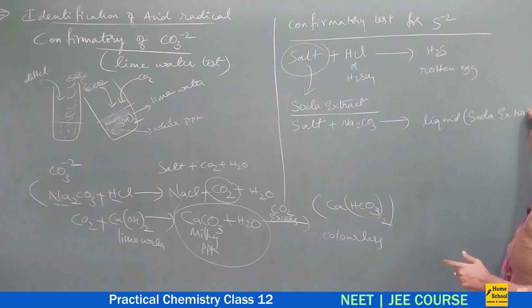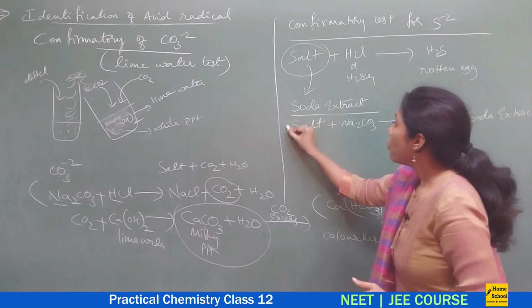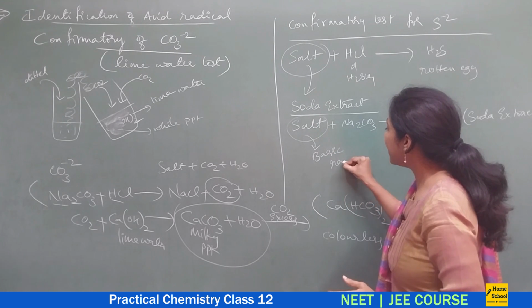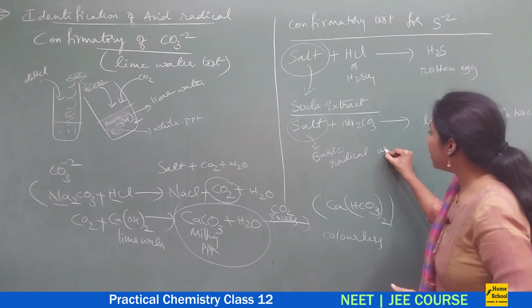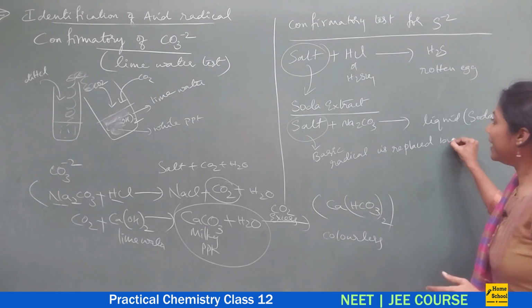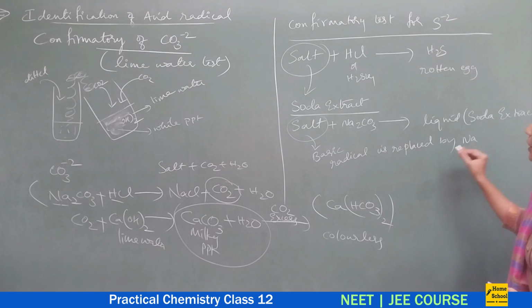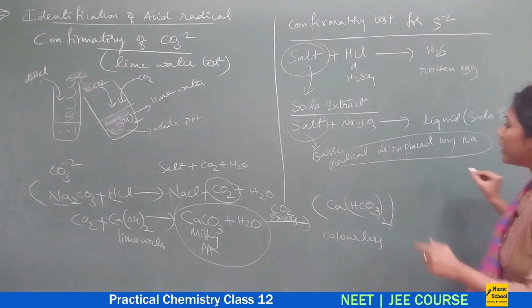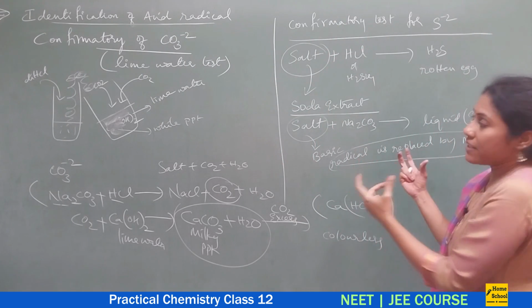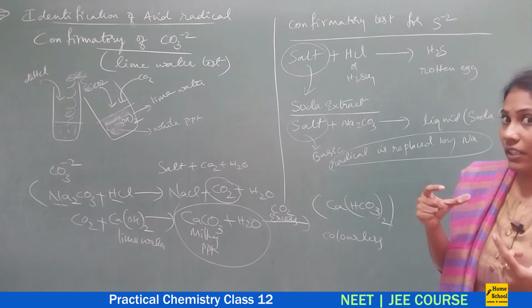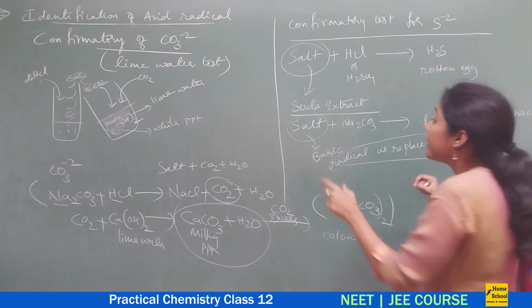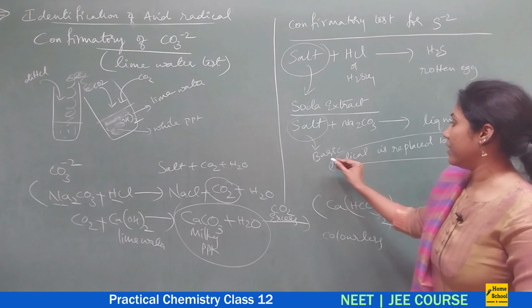So what actually happens is, whatever the basic radical is there, that basic radical is replaced by sodium. The reason for replacing with sodium is that in the reactions we conduct to determine the acid radical, the basic radical may interfere.